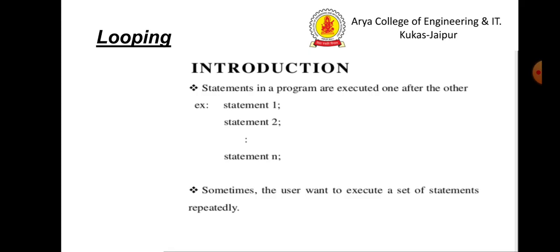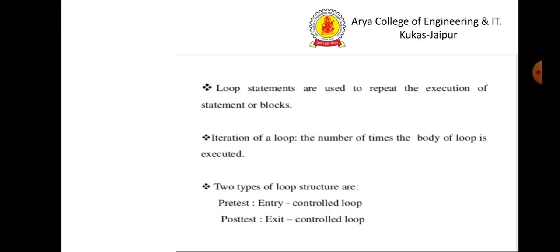Today in this video we are going to discuss looping. Looping is a set of statements that the user wants to execute repeatedly. Statements in a program are executed one after the other, but sometimes it is required to execute them repeatedly. This is known as looping. Loop statements are used to repeat the execution of statements or blocks. Iterations of a loop are the number of times the body of a loop is executed.